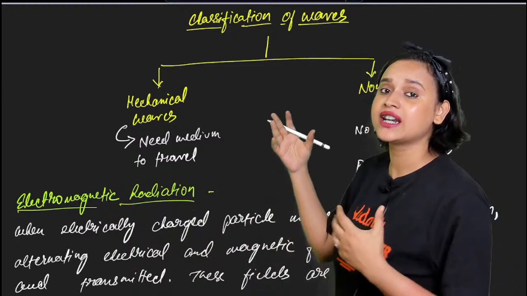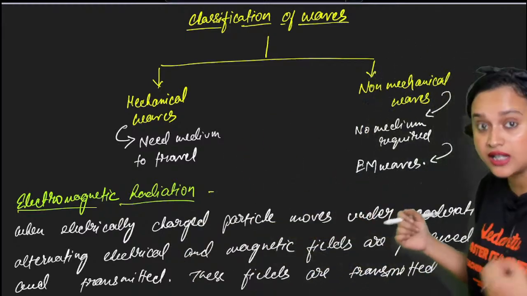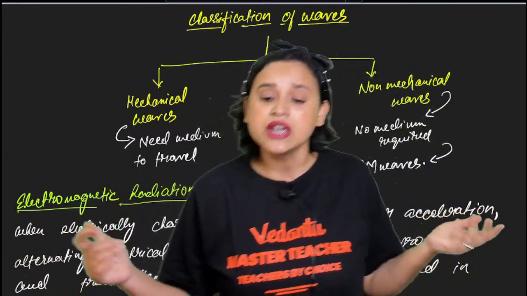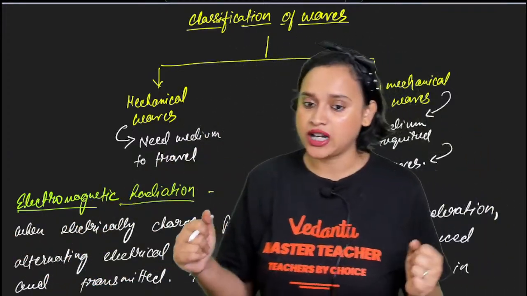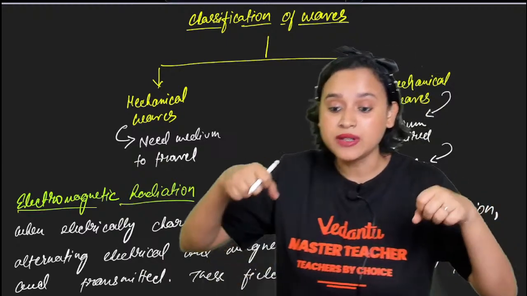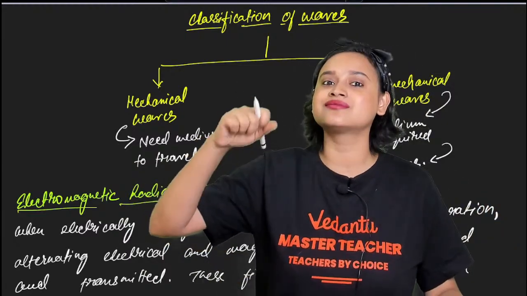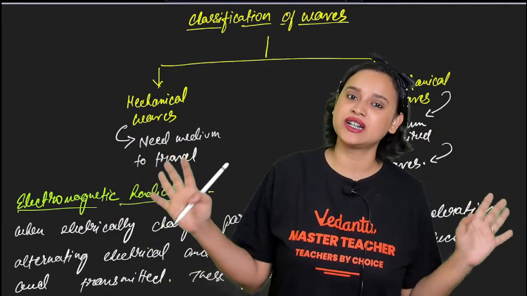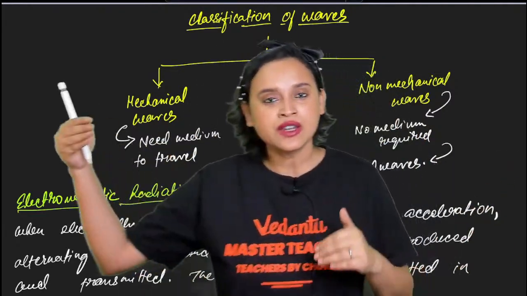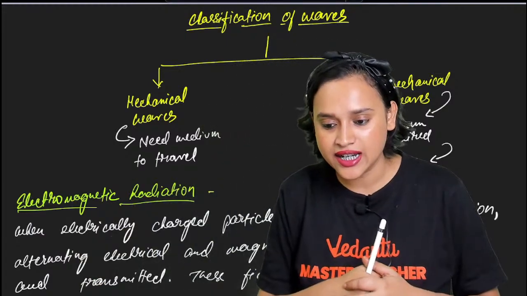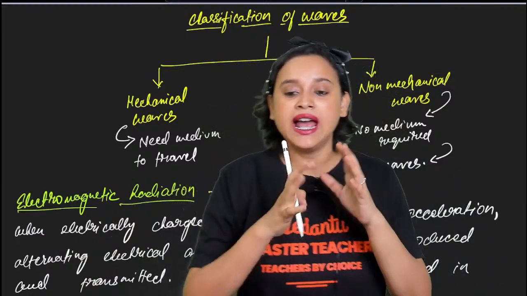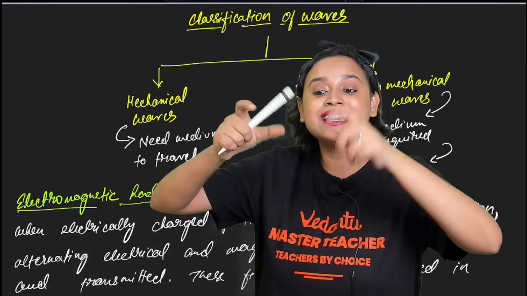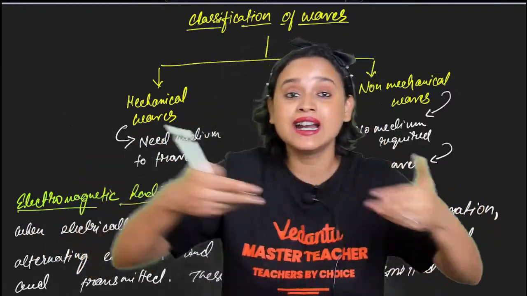So when you have an electrically charged particle, suppose you have an electron, or it can be something else also. When an electrically charged particle moves under acceleration, that means it is accelerating, you understand acceleration, right? Then what happens is alternating electrical and magnetic fields are produced and they are transmitted.